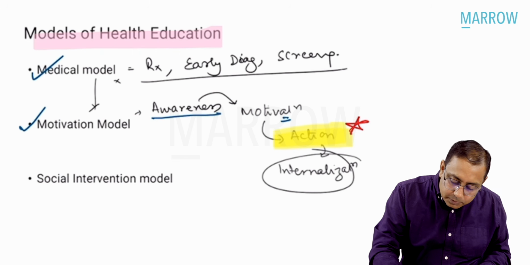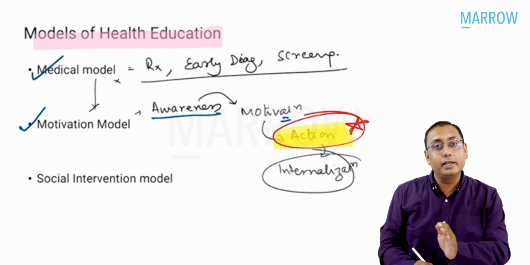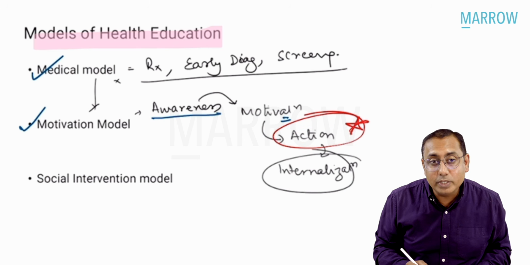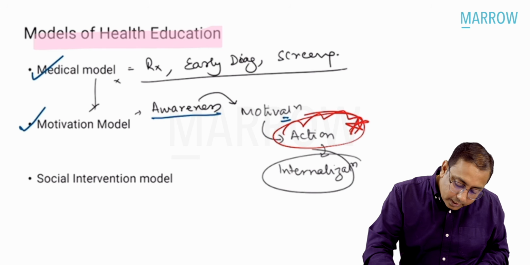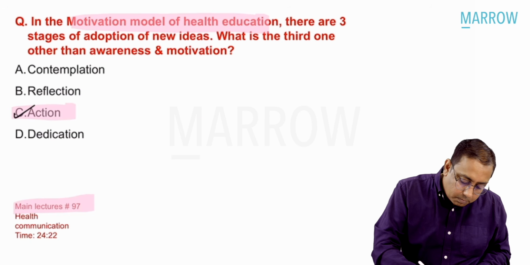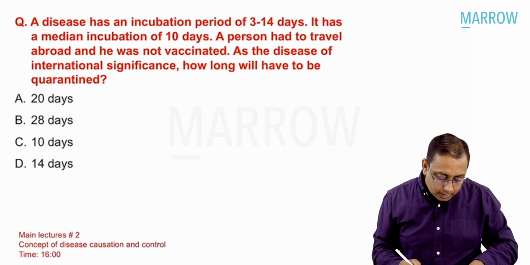And that is what this MCQ was asking, that what is the third thing that we want people to do? The third thing that we want people to do is to take action. So this action thing was asked in your exam. The best answer over here is action, and you would like to mark option C as the best possible answer.